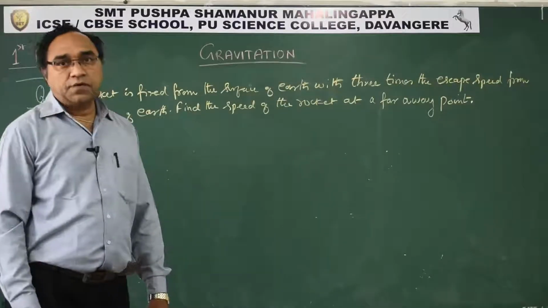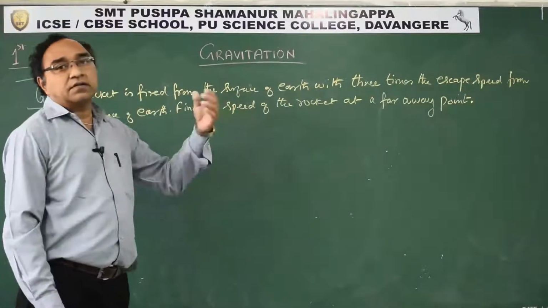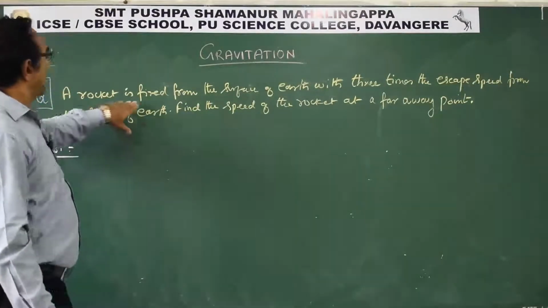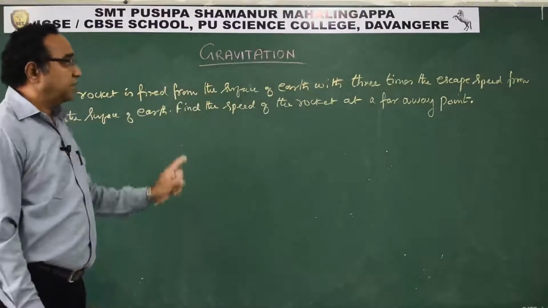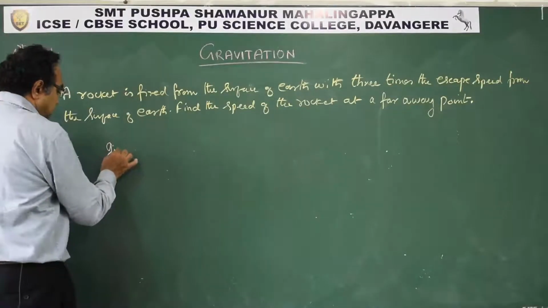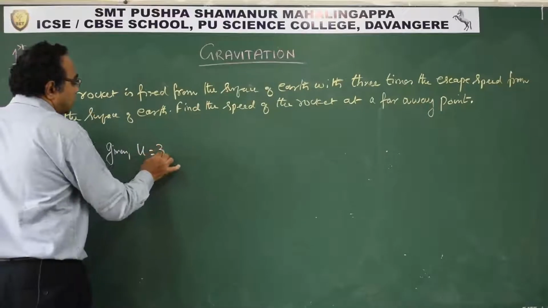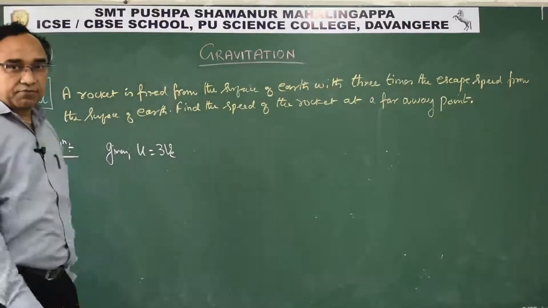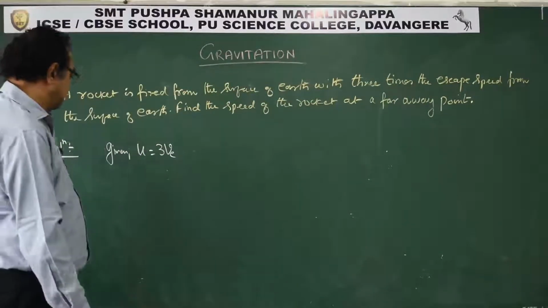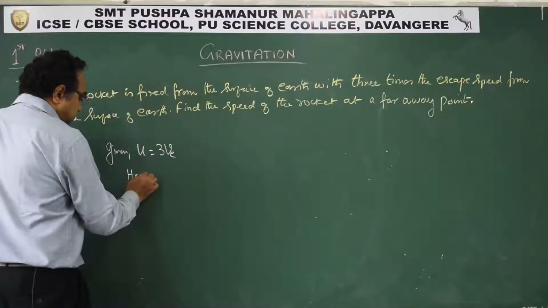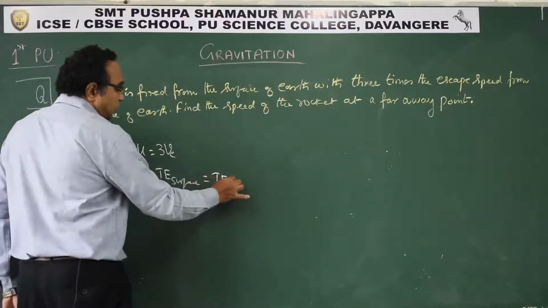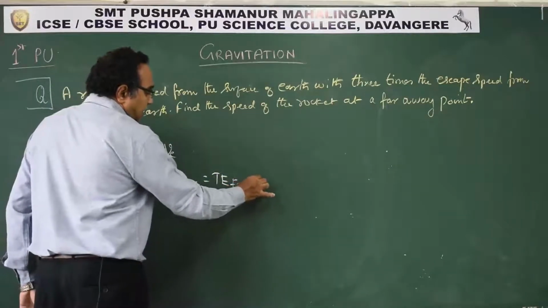Let us take one more numerical to understand the concept of total energy. The question is like this: a rocket is fired from the surface of earth with 3 times the escape speed from the surface of earth. So what is given? u is equal to 3 times escape velocity from the surface of earth. Find the speed of the rocket at far away point. So here, total energy on the surface is equal to total energy at far away point.